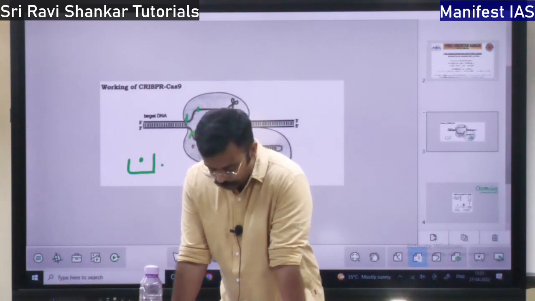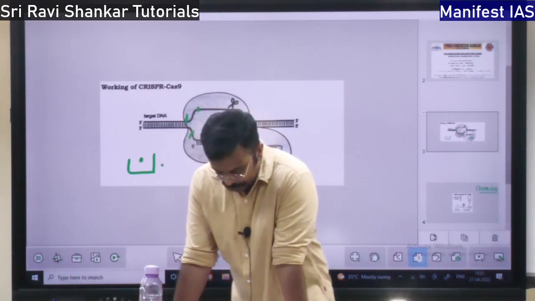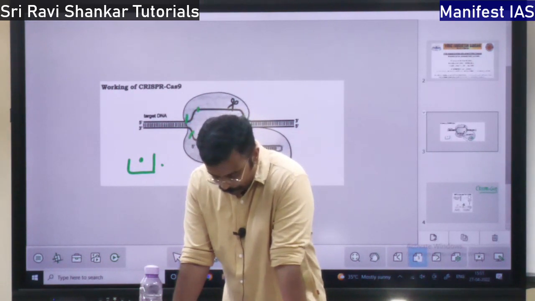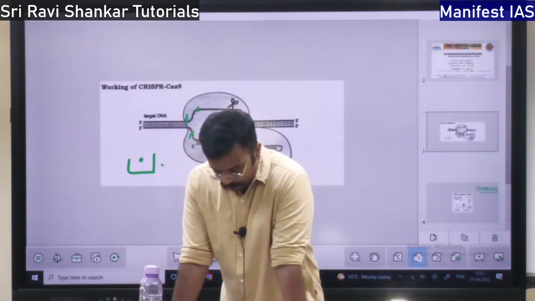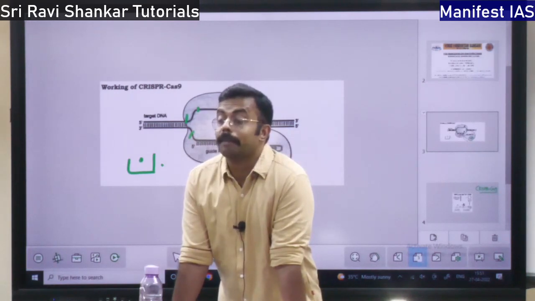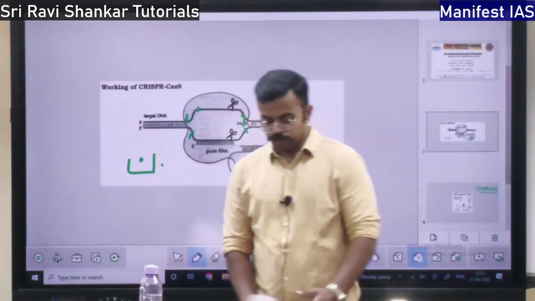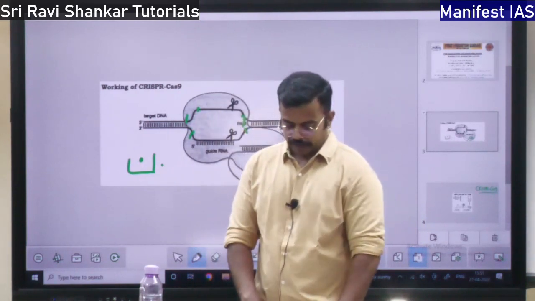In the production of vaccines, this can be used. Then even the lab animals, to produce different types of lab animals, this biotechnology will be used. So all these are the uses of biotechnology, right?